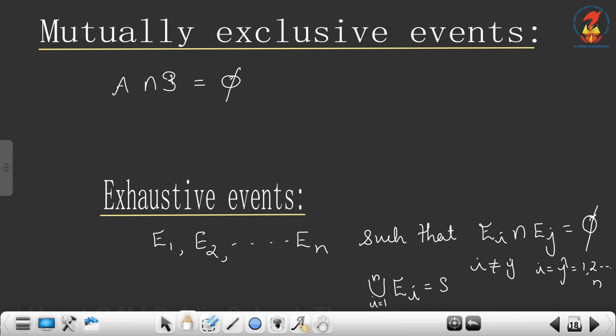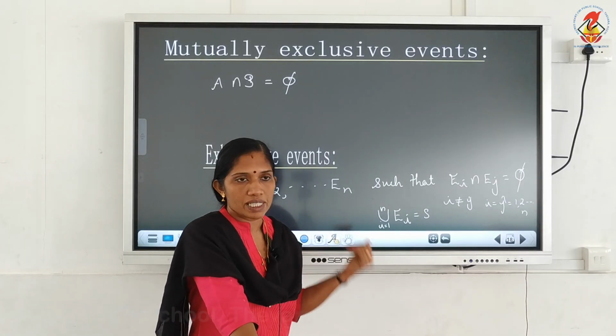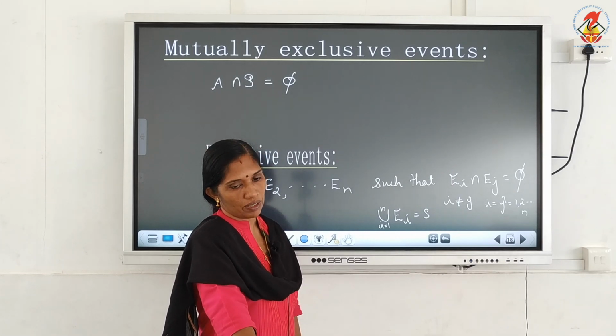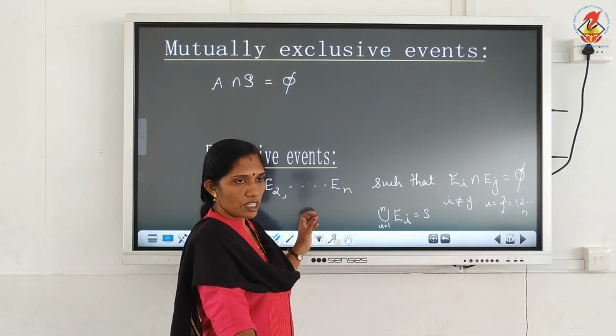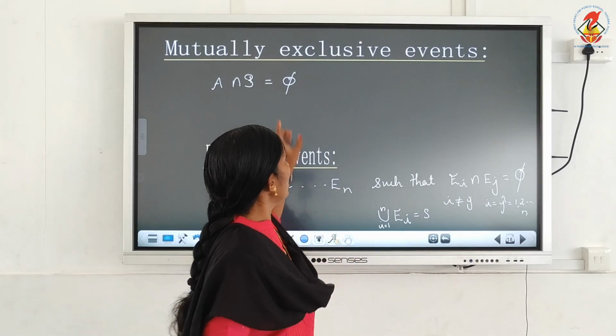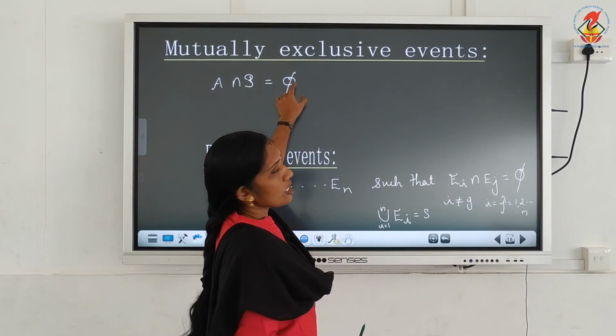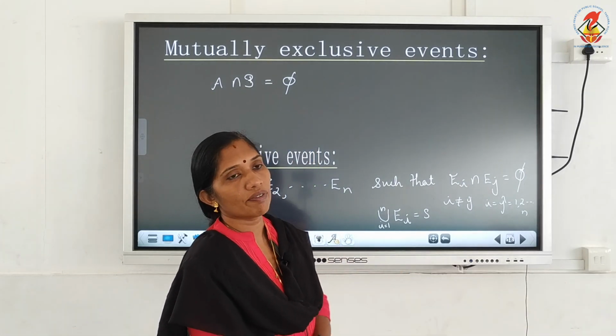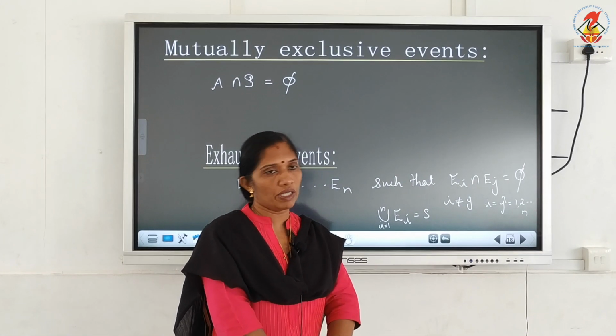In this case we can say that these events are mutually exclusive and exhaustive. So, understood: mutually exclusive events means two events are said to be mutually exclusive if their intersection is equal to the null set. If their union is equal to the sample space, then we say that they are exhaustive events.